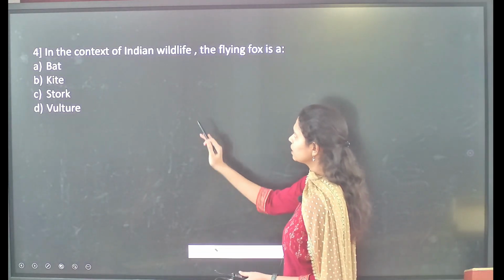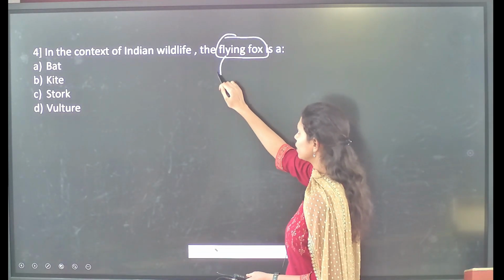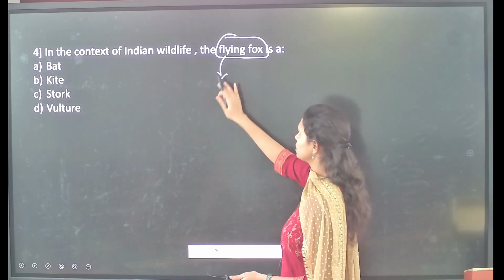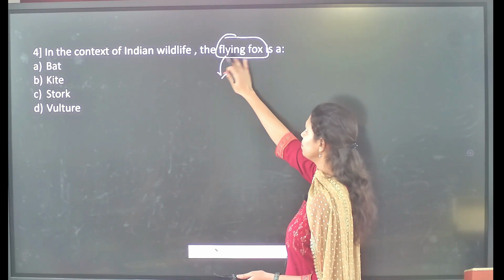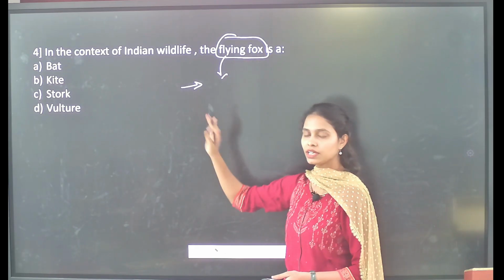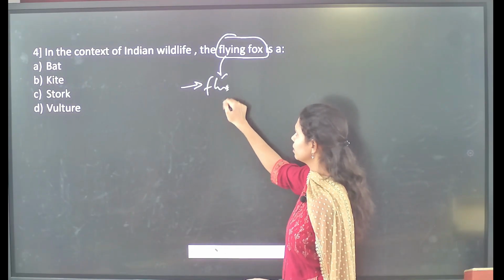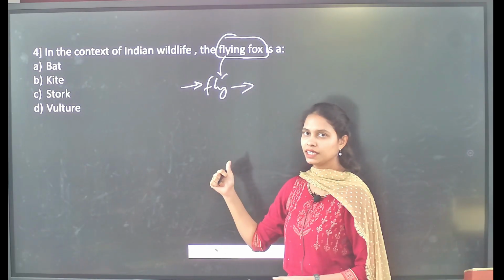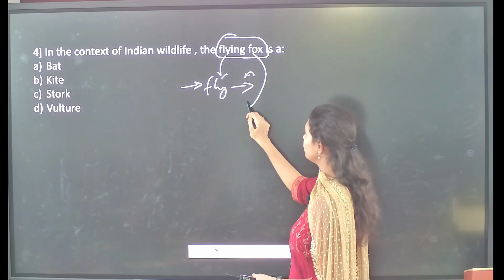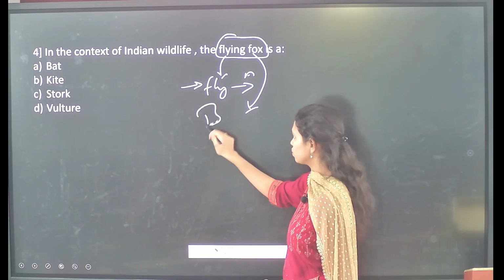Followed by, in the context of Indian wildlife, the flying fox is... So, it is talking about this particular species called the flying fox. First and foremost, this particular species has the ability to fly. So, from that we can say that these are aves, and that is also why we call it the flying fox. This species is actually a bat,